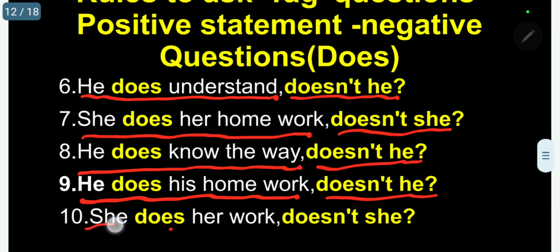She does her work, doesn't she? In all the cases, we are using either he or she, or we can also use it. But because the auxiliary verb is singular, does, the statement is a singular verb containing does, and the negative question is doesn't. This is very, very interesting information.